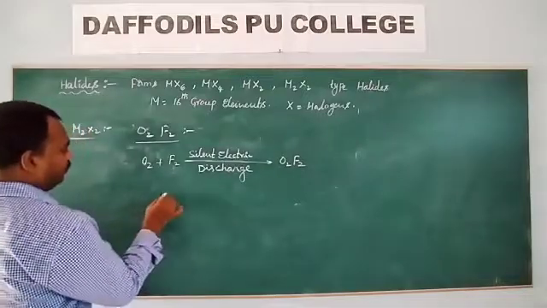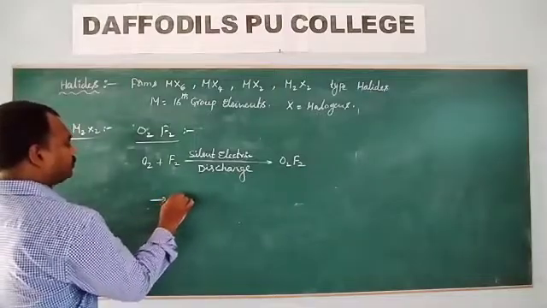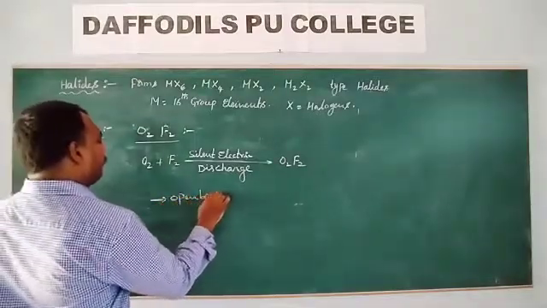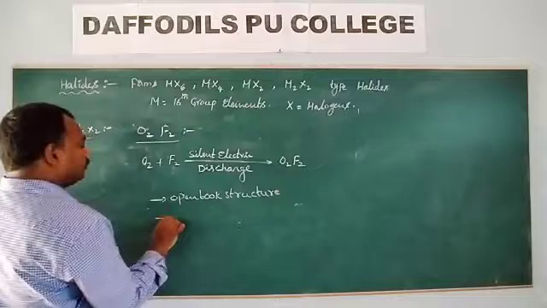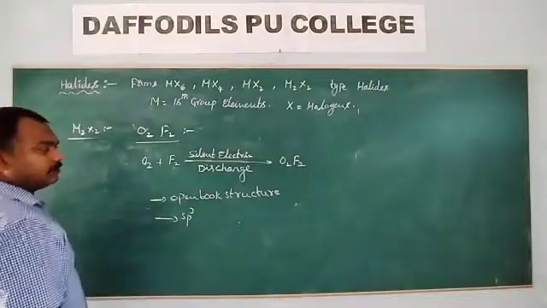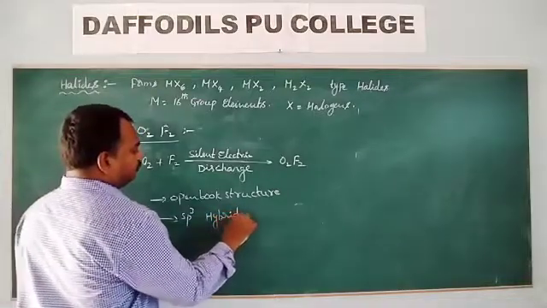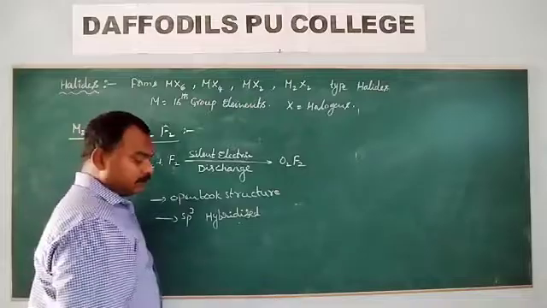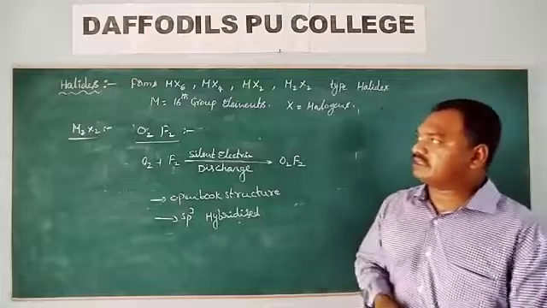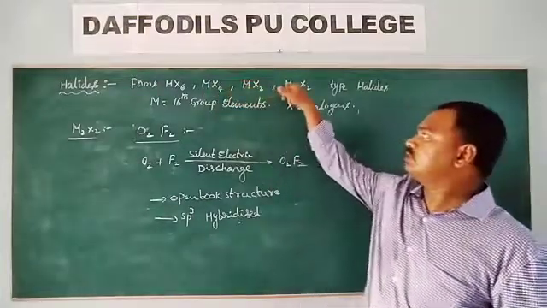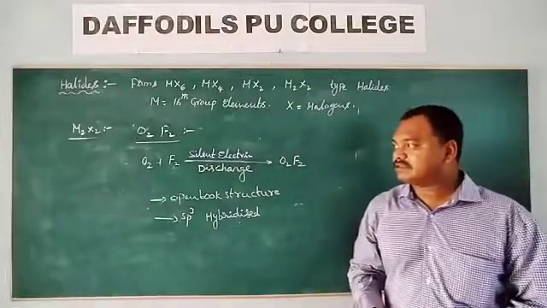So what about the shape of that molecule? That one is also sp3 hybridized. It has an open loop structure. So this is about different kinds of halides, MX6, MX4, MX2, M2X2 type of halides of 16th group elements.